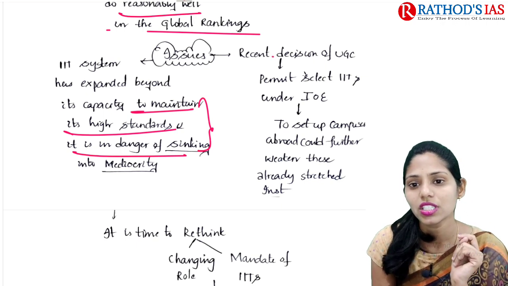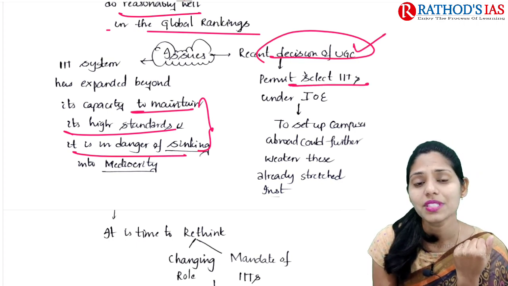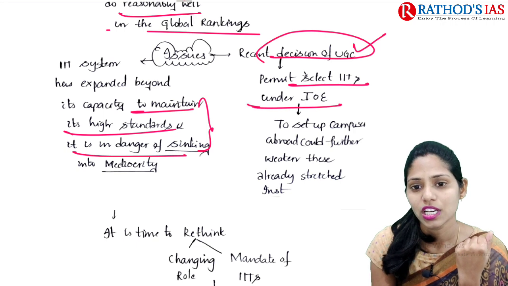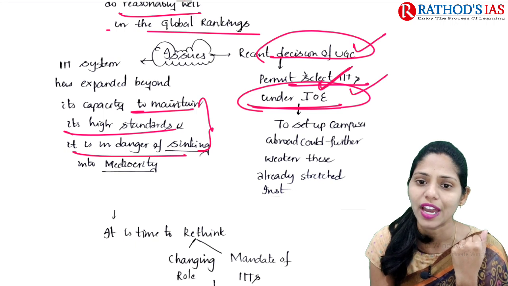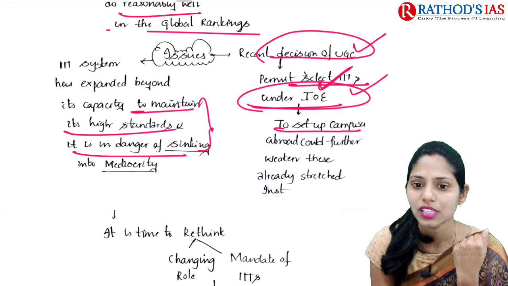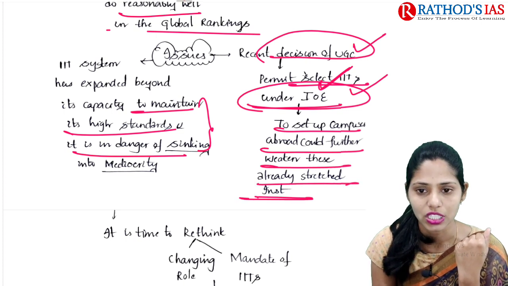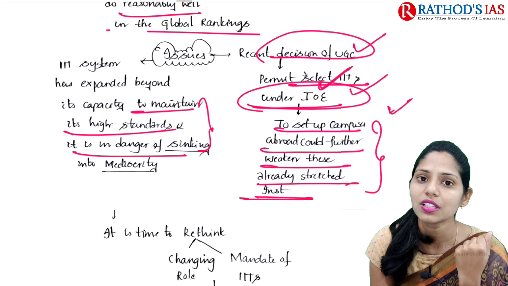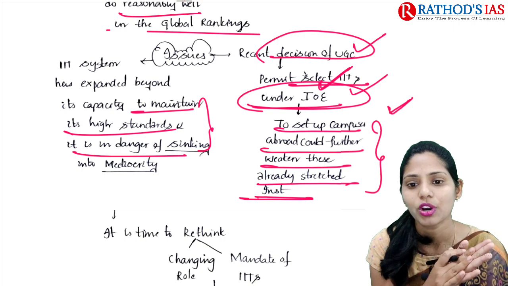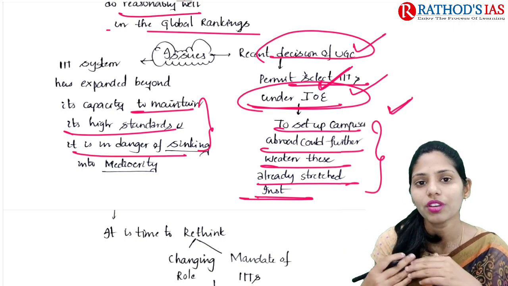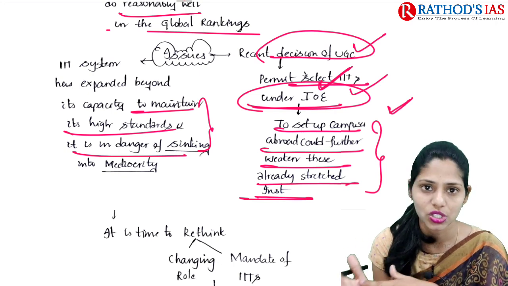The second one is the recent decision of the University Grants Commission, that is UGC, to permit selected IITs under the Institutions of Eminence, IOE, to set up campuses abroad. That could further weaken these already stretched institutions. Whenever we give eminent status to this type of institution, they will go for setting up campuses abroad, which would further weaken already stretched institutions here.